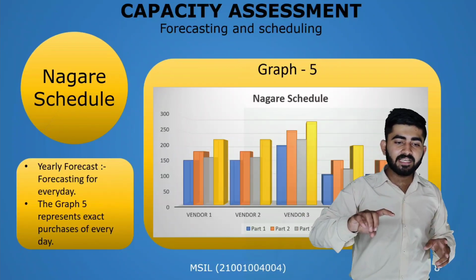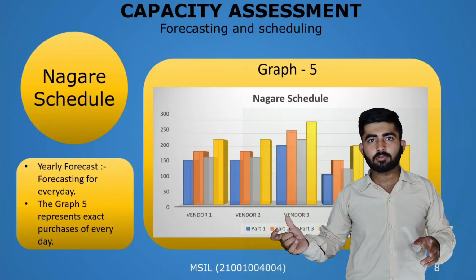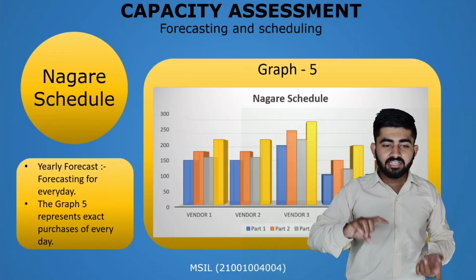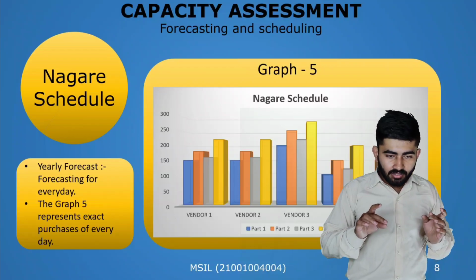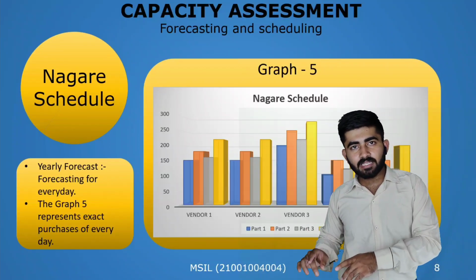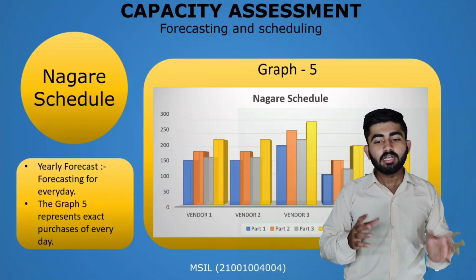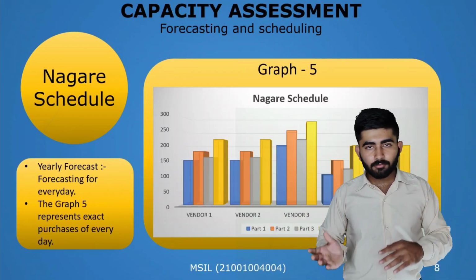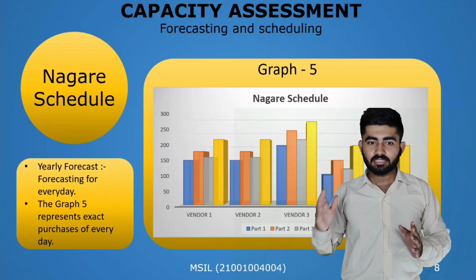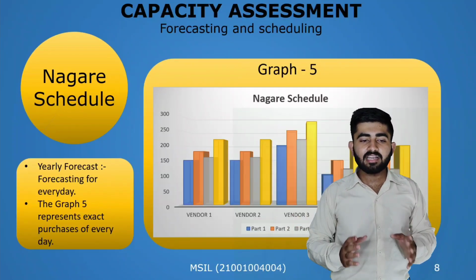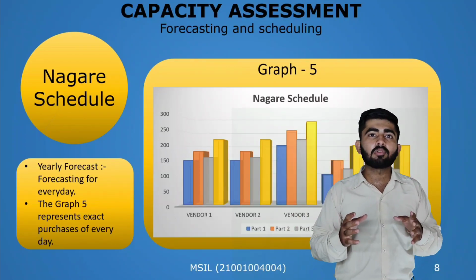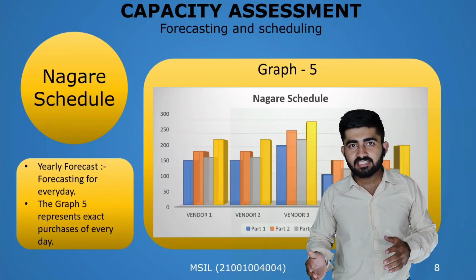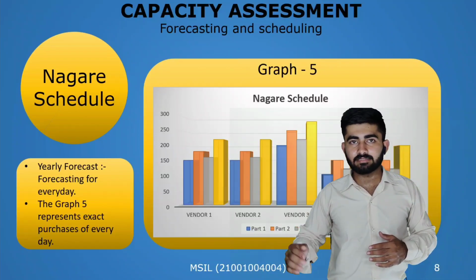This is an official website of Maruti, in which the vendor needs to fill up the schedule, that he will be there at 6 p.m. or 5 p.m. according to the needs of Maruti. Then the vendor goes there and delivers the product, and this goes on daily with regularity. The Nagare schedule tells us the total number of parts to be purchased on a daily basis.